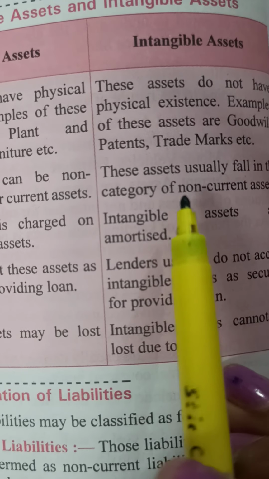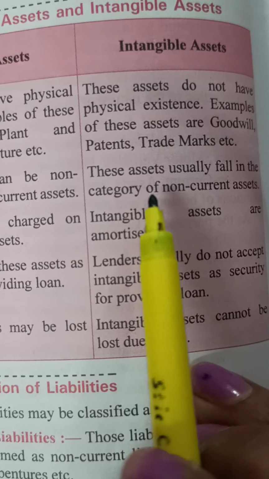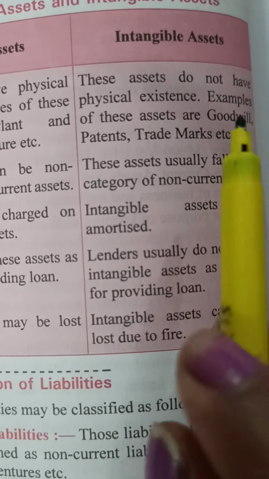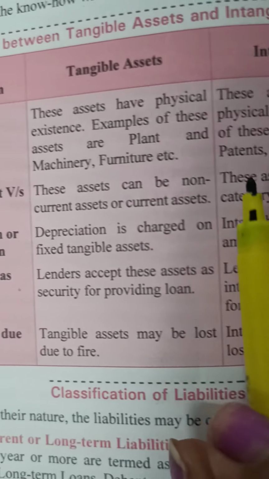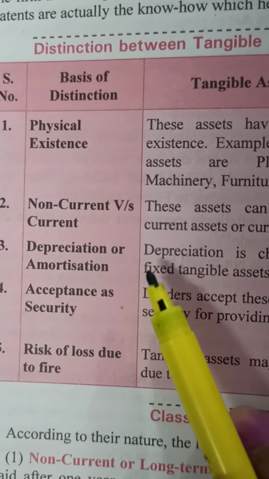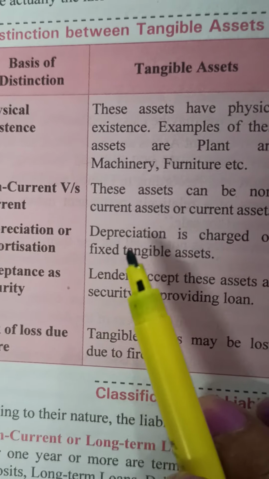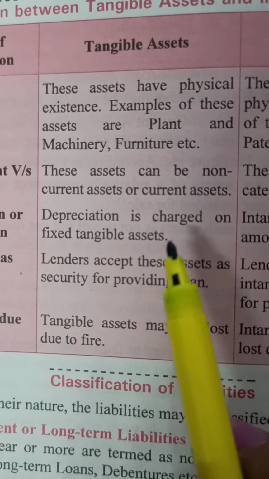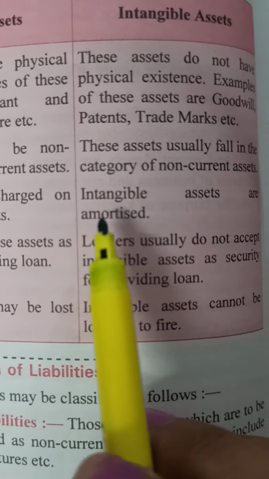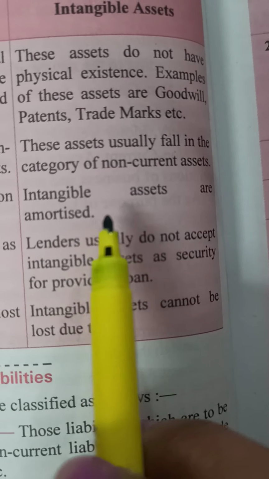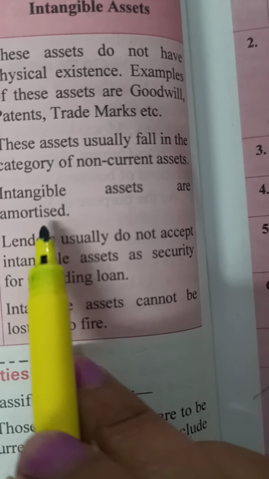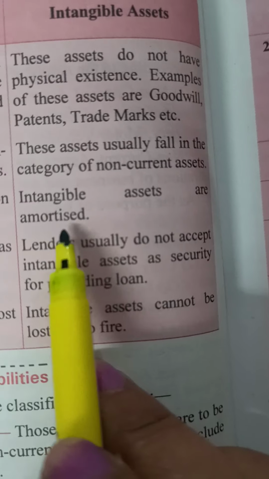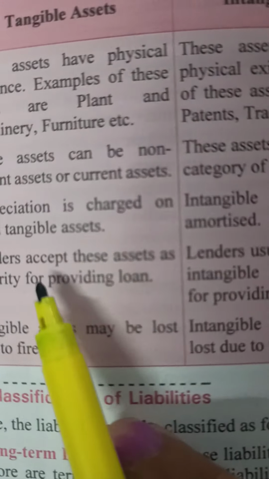They cannot be very easily sold for cash. Can goodwill be sold for cash? It cannot be converted into cash. So they are intangible assets. Depreciation or amortization. On tangible assets, depreciation is charged, and on intangible assets, the charge that is deducted or calculated is called amortization. It is not called depreciation.